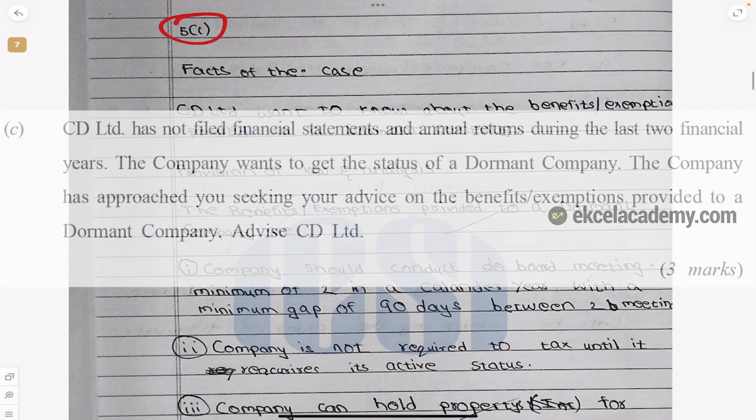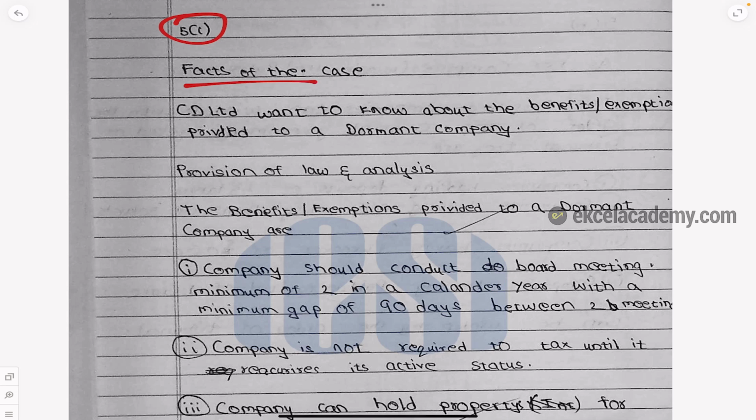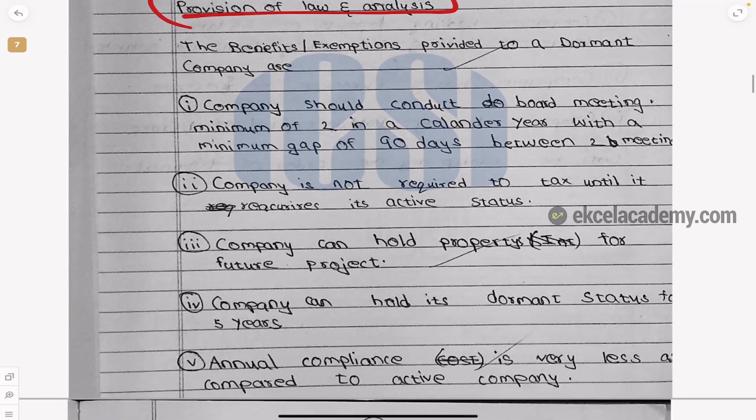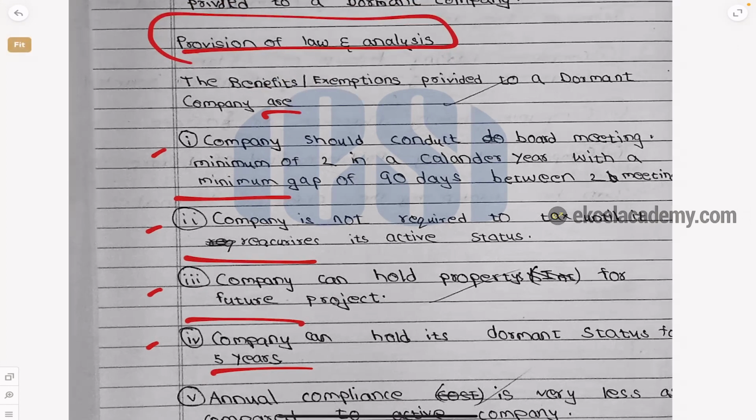CD Limited. So again the student has written very nicely what is the facts of the case. Then the provision of law and analysis. The benefits which are there. What are the benefits? 1, 2, 3, 4. See, leaving one line over here. Don't you think it looks beautiful? Forget whether the answer is correct or wrong. First thing, let us see, does it look good?